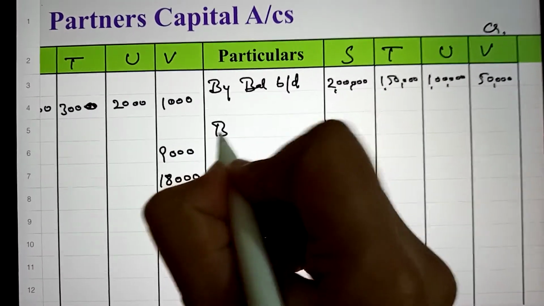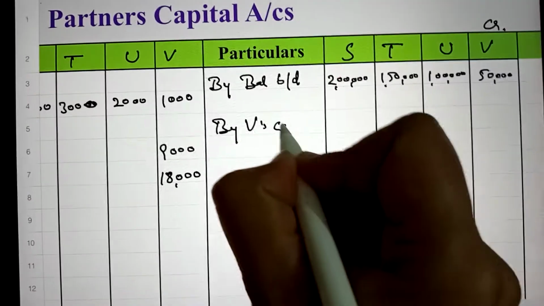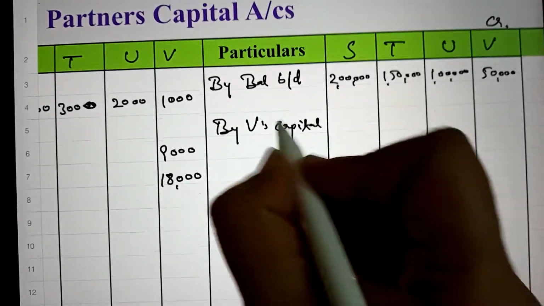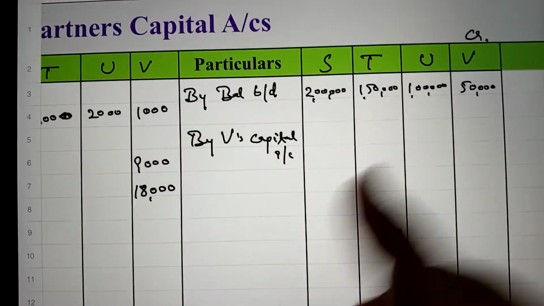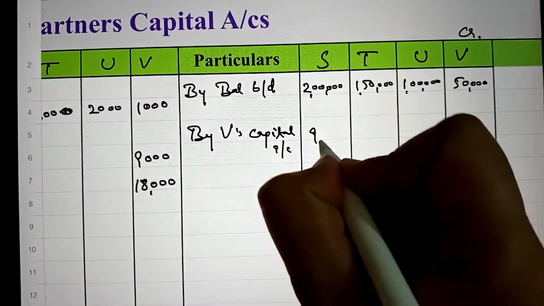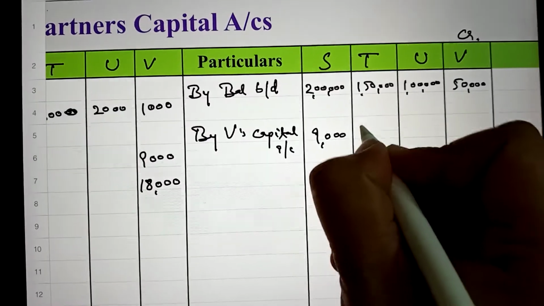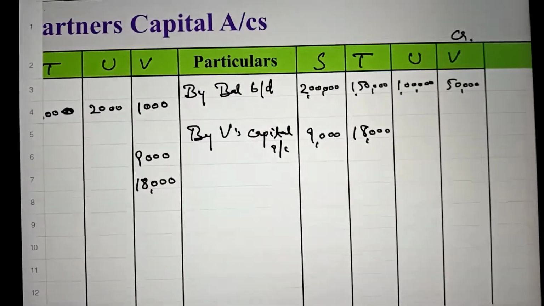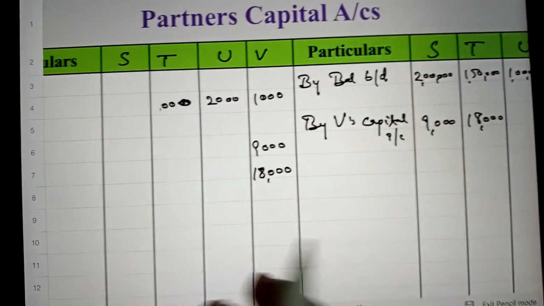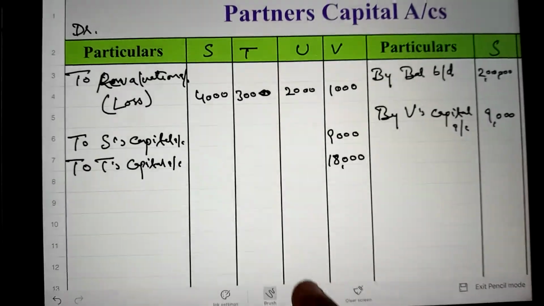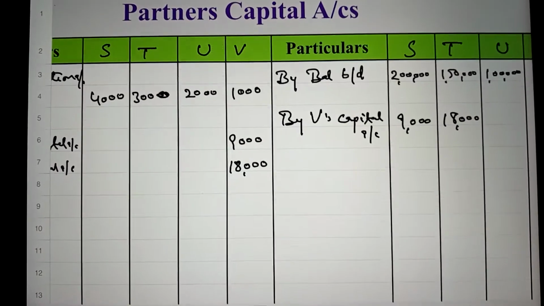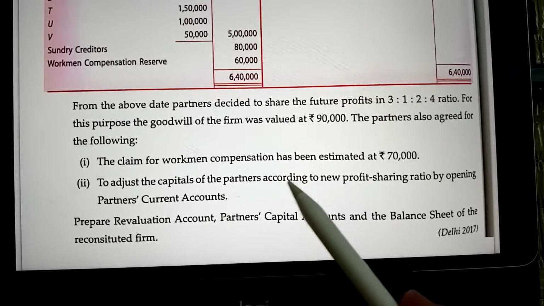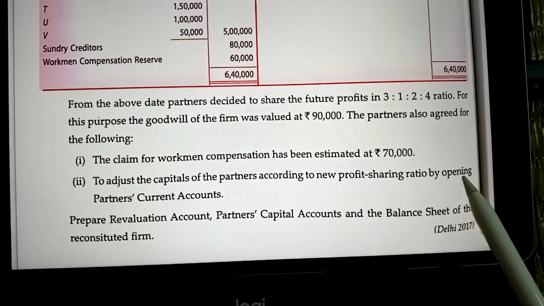So here we will write by V's capital account, because they are receiving from V's capital account. S is receiving 9,000 and T is receiving 18,000. It will be credited to his account. Next is the adjustment of capital, to adjust the capital of the partners according to the new profit sharing ratio.